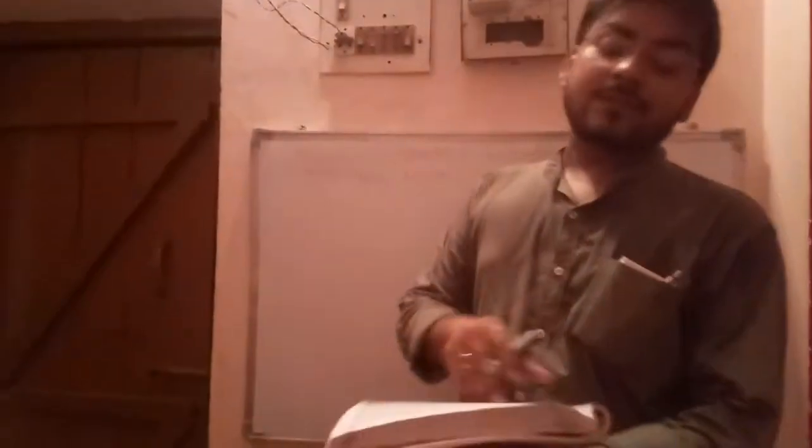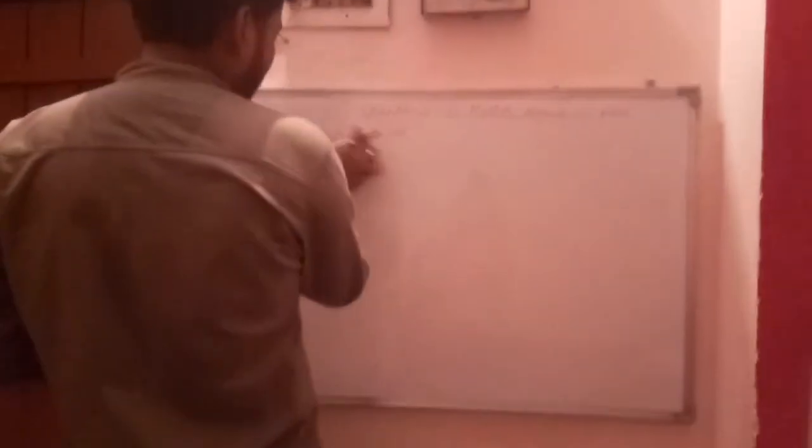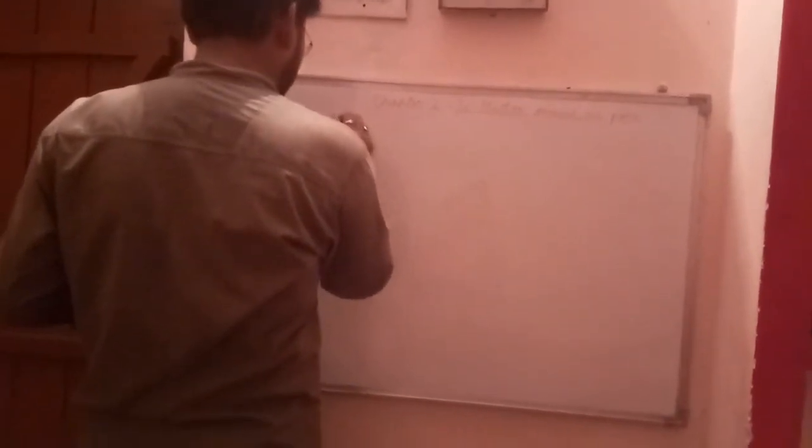So now we will see the properties of the metals. Students, this is a very interesting topic of class 9th, metals properties.